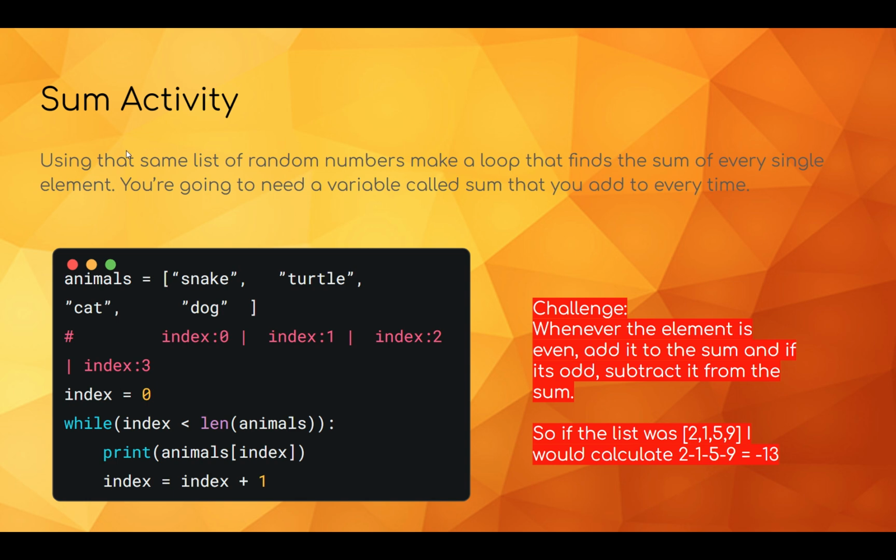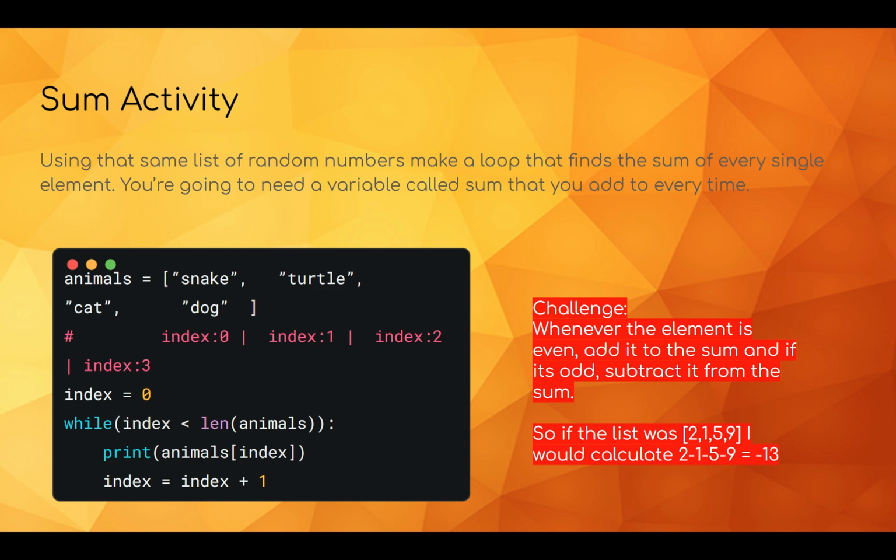And a sum activity. Having this list of animals, we're going to create a loop that finds the sum of every single element. So we're going to start out with a sum variable that's going to be what you're adding to. Like this original example, instead of print animals index, we're going to do something to this sum variable that's a string variable that's going to eventually contain every animal. And if you want to do a challenge, whenever the element is even, add it to the sum, and if it's odd, subtract it from the sum.